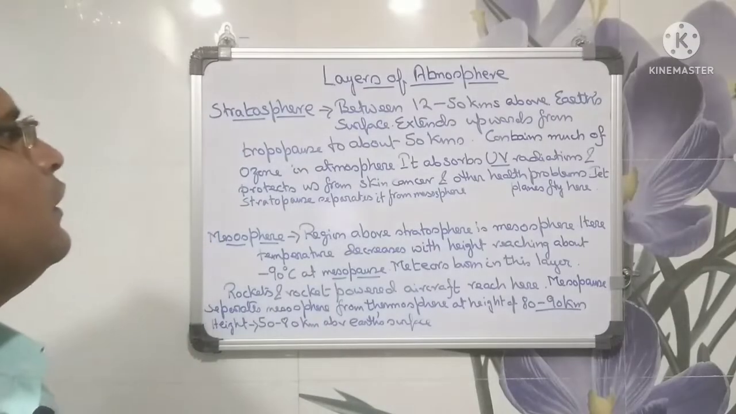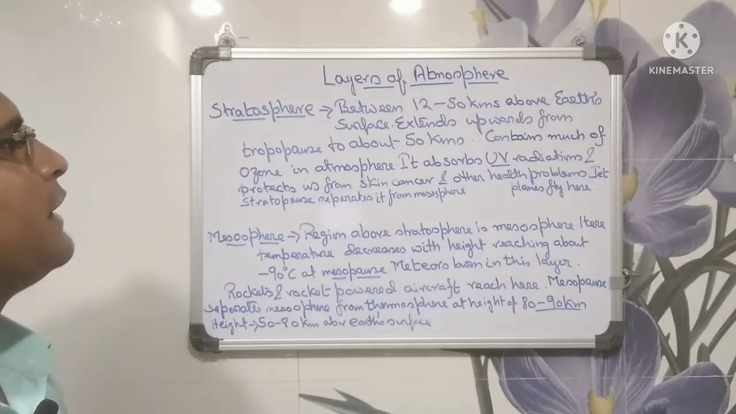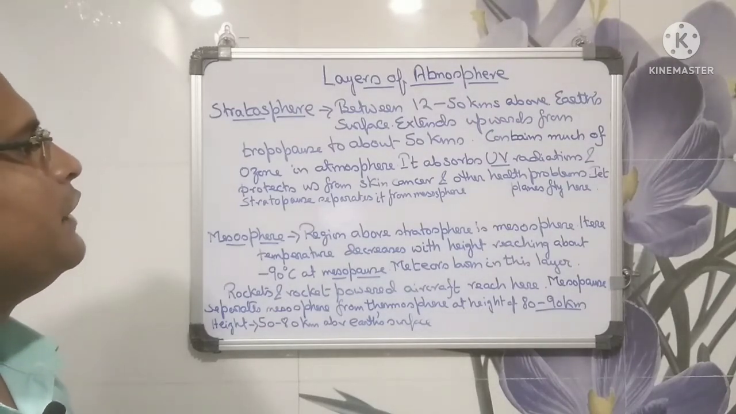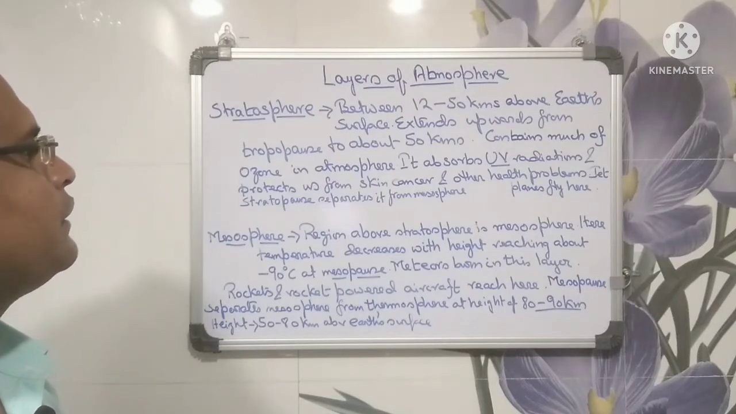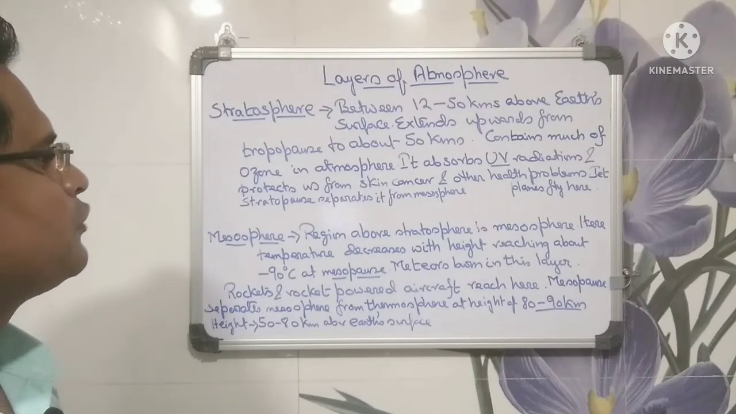Stratosphere. It is between 12 to 50 kilometers above Earth's surface. Extends upwards from tropopause to about 50 kilometers. Contains much of ozone in atmosphere. It absorbs UV radiations and protects us from skin cancer and other health problems. Jet planes fly here. Stratopause separates it from mesosphere.